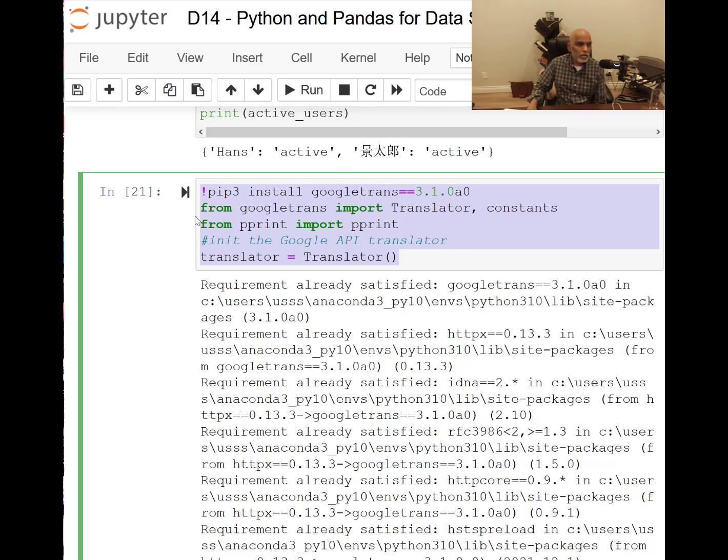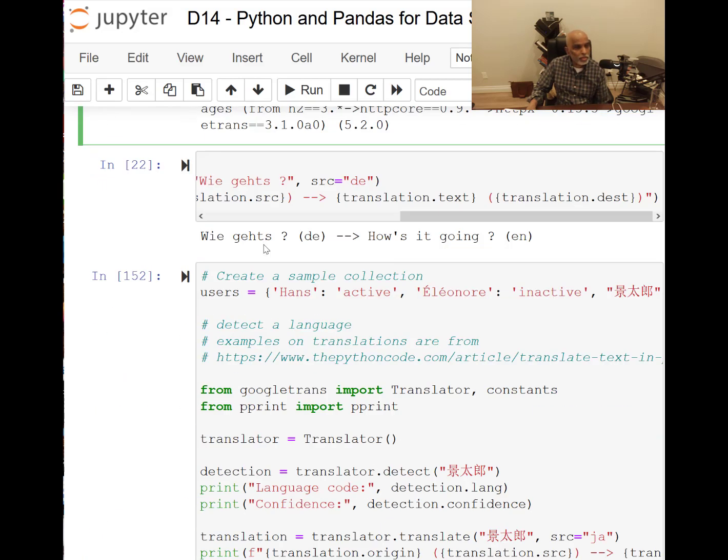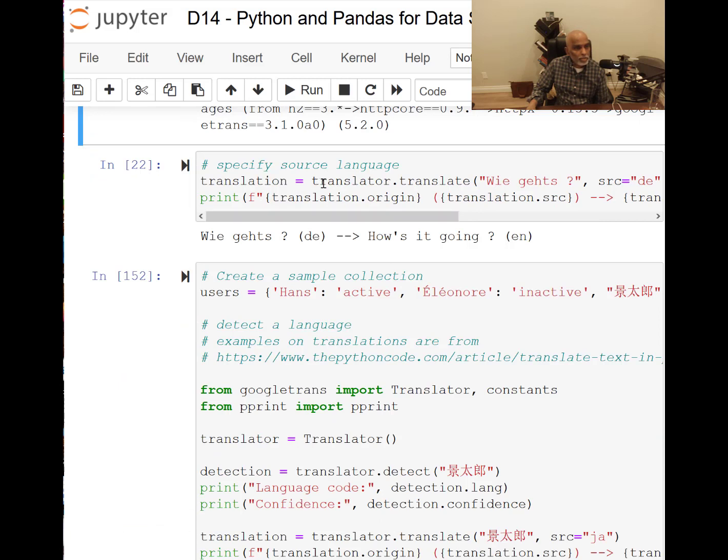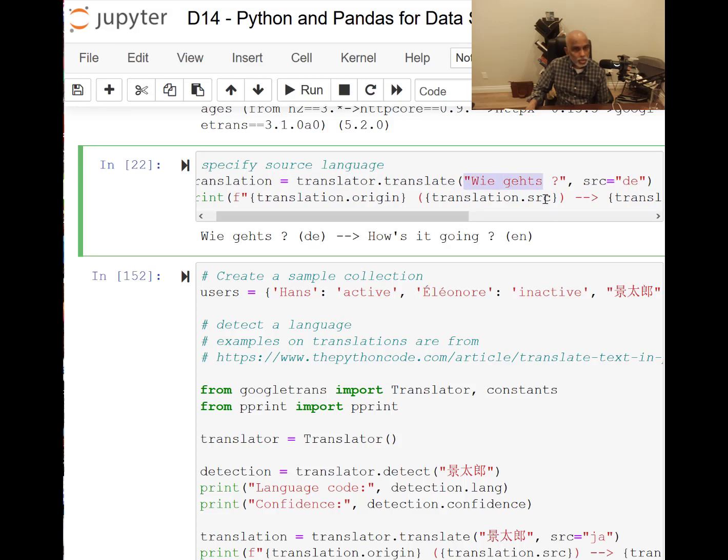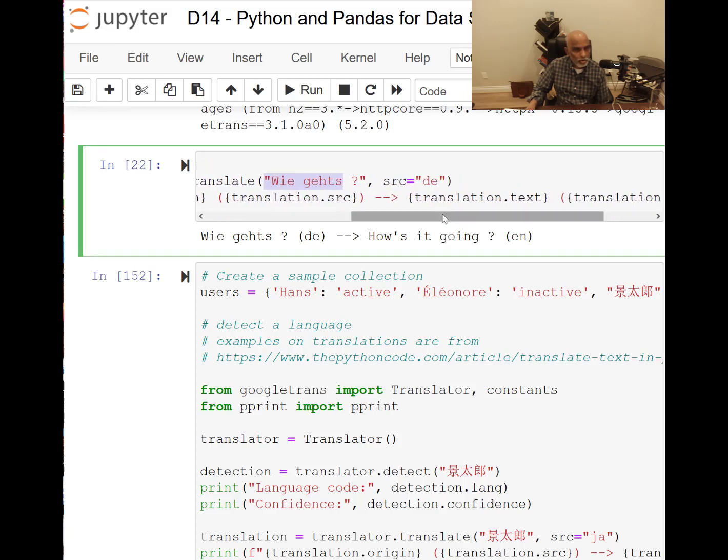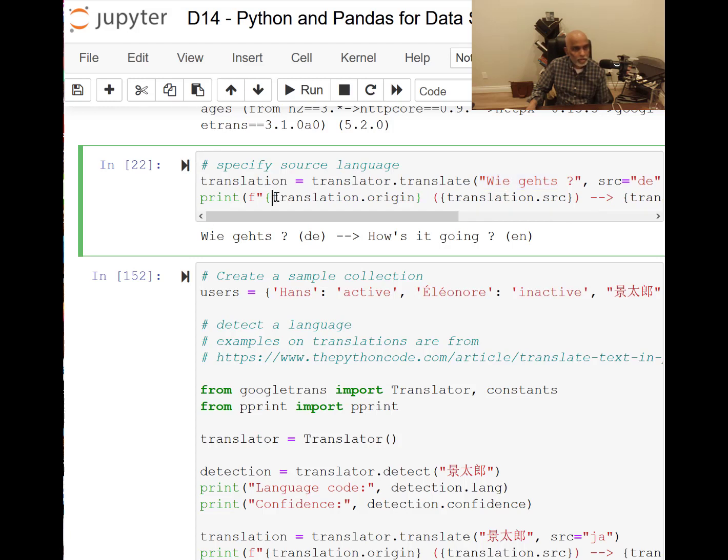So: pip install googletrans, from googletrans import Translator and constants, and then from pprint import pprint. Initiate the Google API translator: translator equal to Translator within parentheses. Now I can use this translator function. So here is an example: translation equals translator.translate, this expression in Dutch, the German language, and then I'm printing the translation.